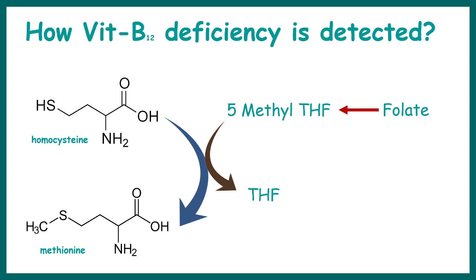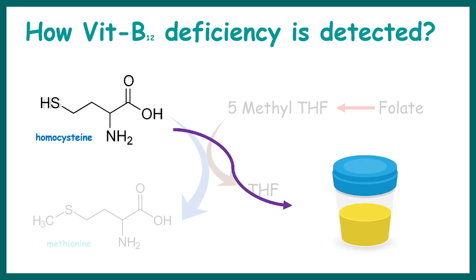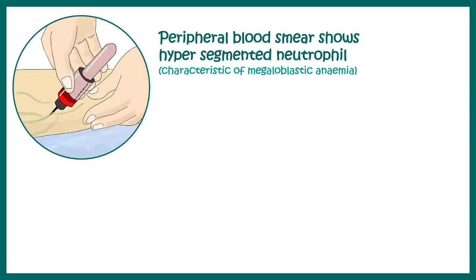There are other tests as well, though these are very much indirect. So we know homocysteine gets converted to methionine, and this step requires vitamin B12, and in deficiency this step doesn't occur. So homocysteine is in excess. So this homocysteine is now found in the urine. So this leads to a situation called homocystinuria.